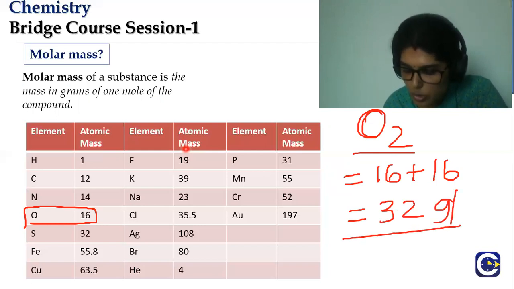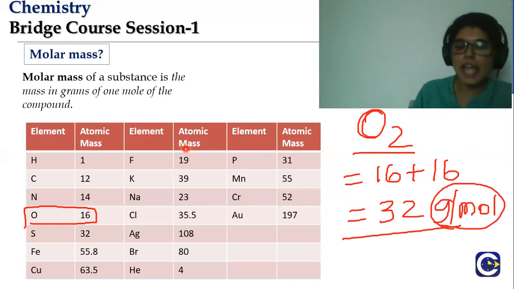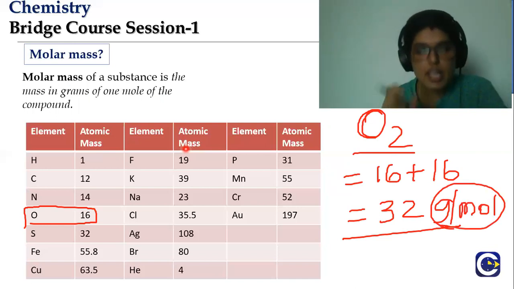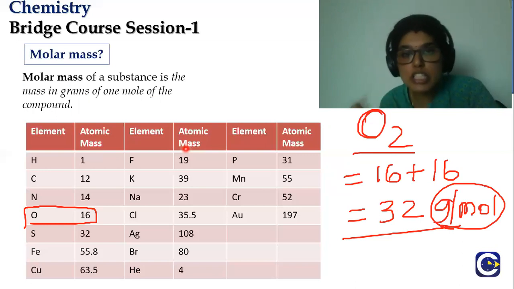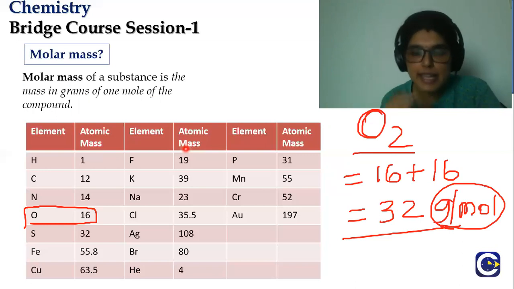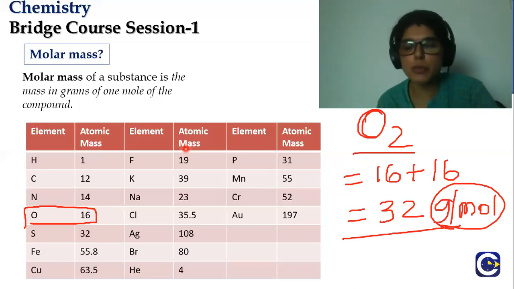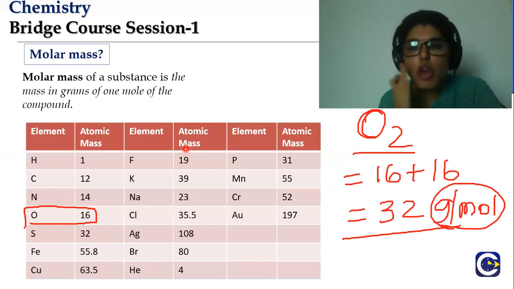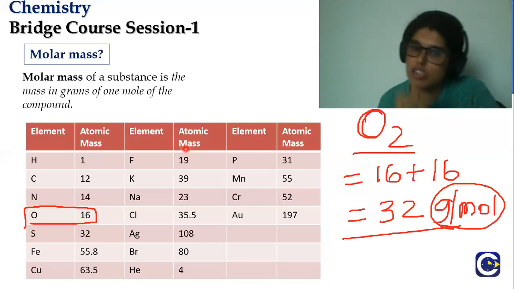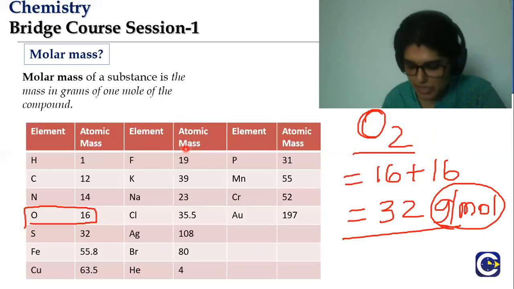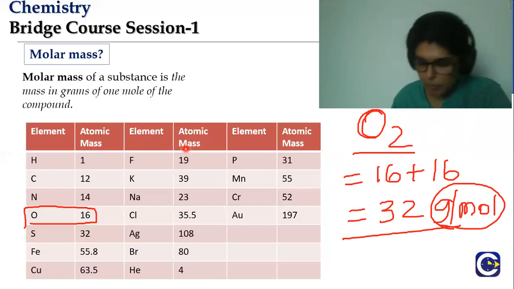Gram per mole is the unit for molar mass. That is, I have 32 grams of oxygen in 1 mole of oxygen gas. So when I say molar mass, this is how the statement should be. That means 1 mole of oxygen contains 32 grams of oxygen. That is what it means. So that is why we write the unit as gram per mole.